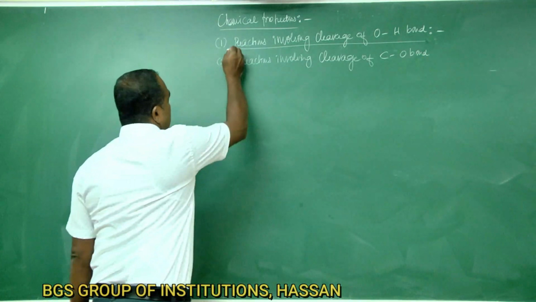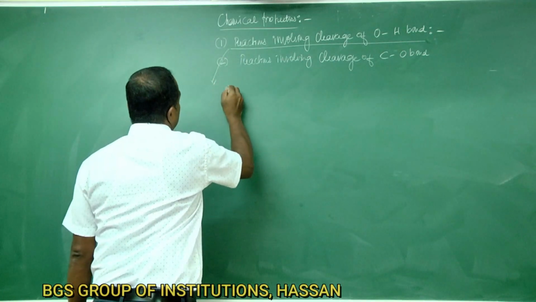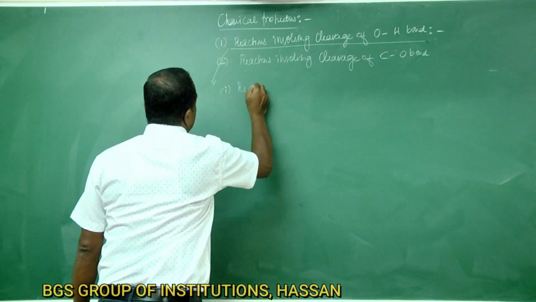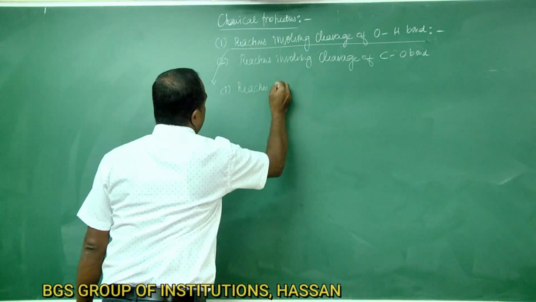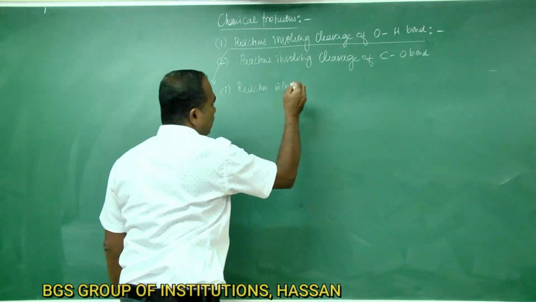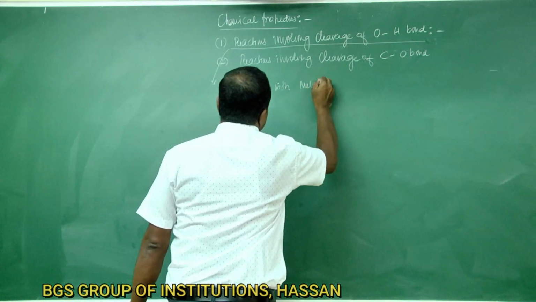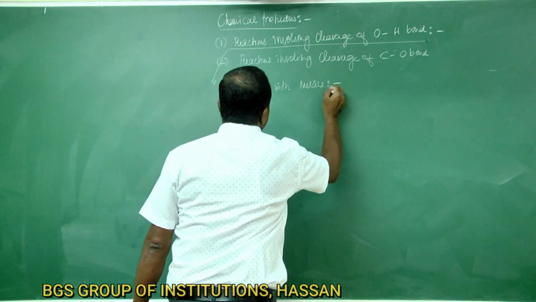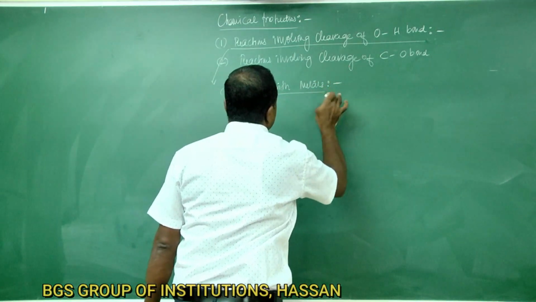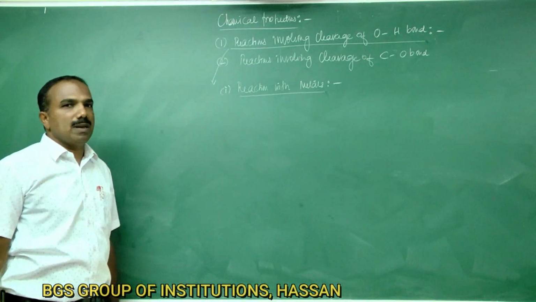So in this, the first reaction is reaction with metals.